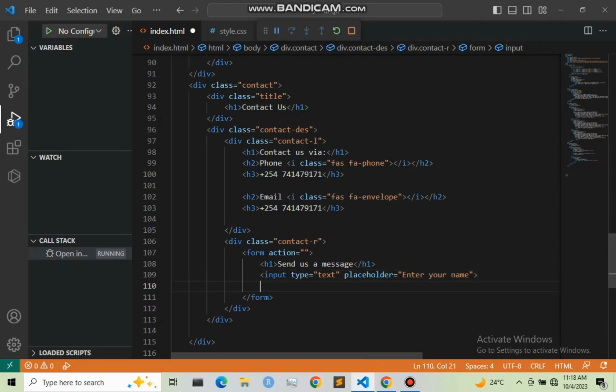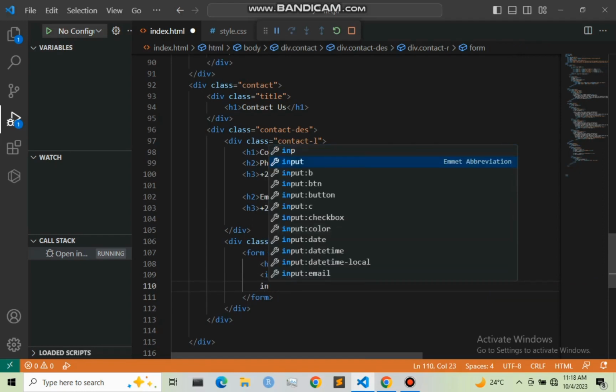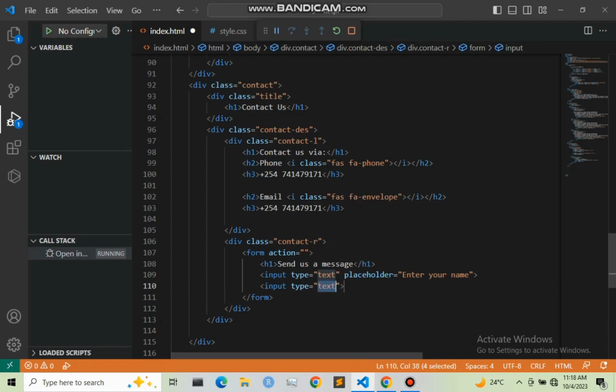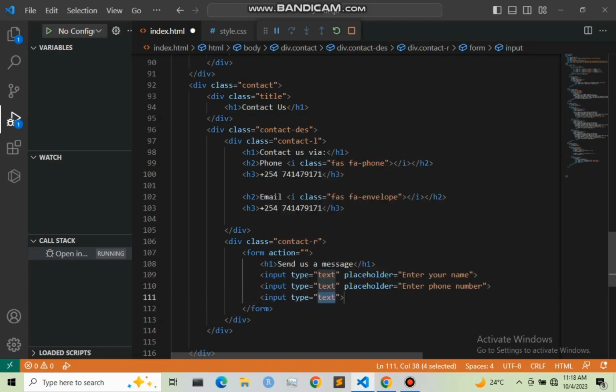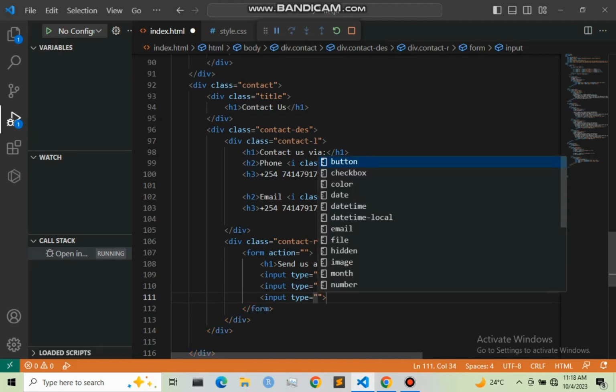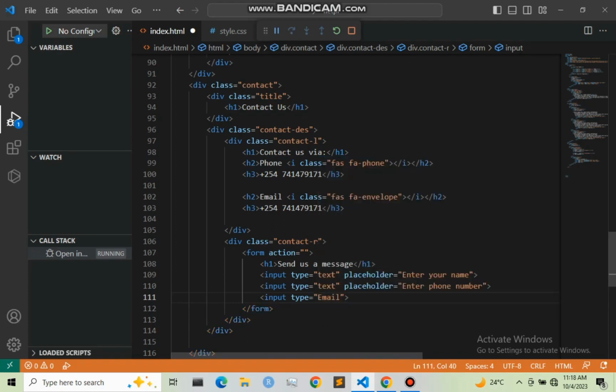Then next I'm going to give another input of type text, placeholder Enter your phone number. I'm leaving it as text, not number, because some will include the plus sign. Then also an email input, so the type to be email, and the placeholder Enter your email.